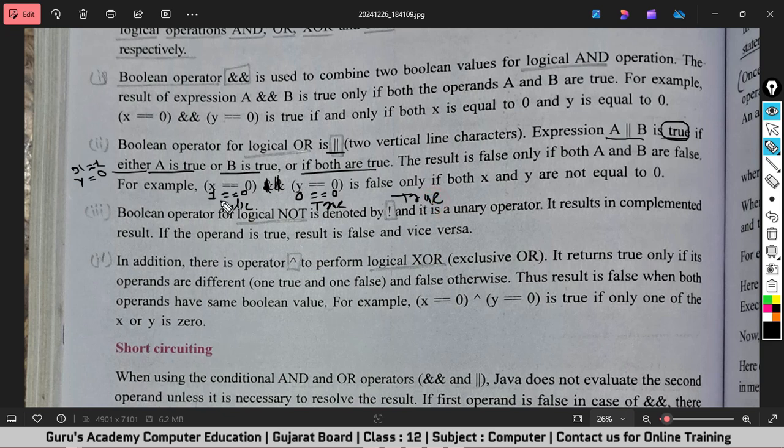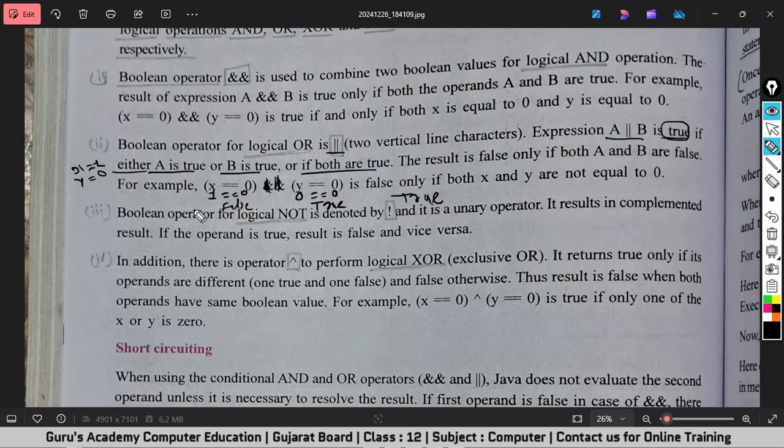Okay, so just remember, if we have multiple conditions or multiple expressions, there is no need that they all must be true. If any one out of the given expressions results in true, the final result would be true. Okay, but in case of AND, each and every expression must result in true. Otherwise it will give a final result as false.